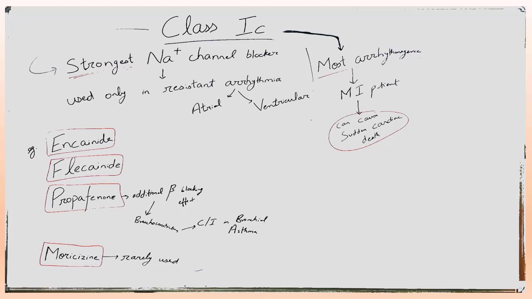One more thing, they are most arrhythmogenic. Since class 1C drugs are most arrhythmogenic, if given in a myocardial infarction patient, that can cause sudden cardiac death. So what are the drugs under class 1C? Encainide, flecainide, propafenone and moricizine. Moricizine is rarely used, and propafenone has additional beta blocking activity that results in bronchoconstriction. So propafenone is contraindicated in bronchial asthma.